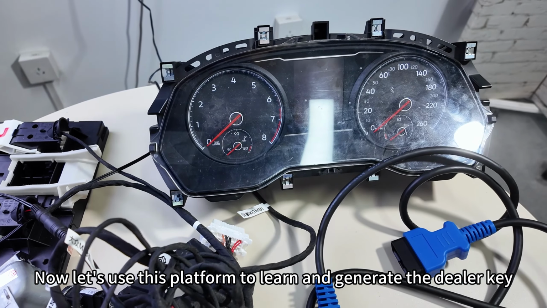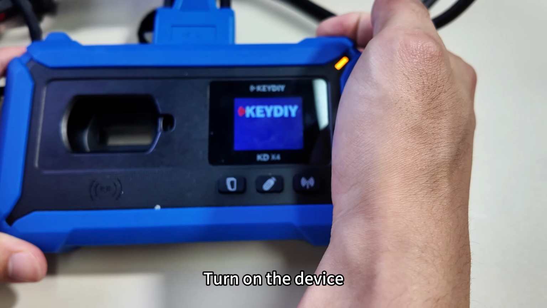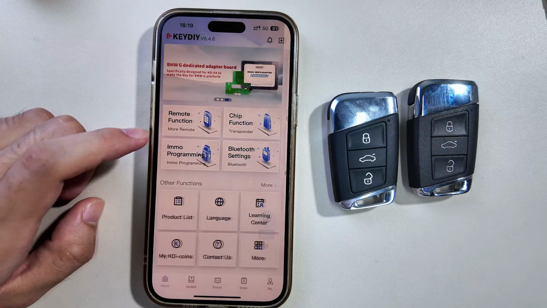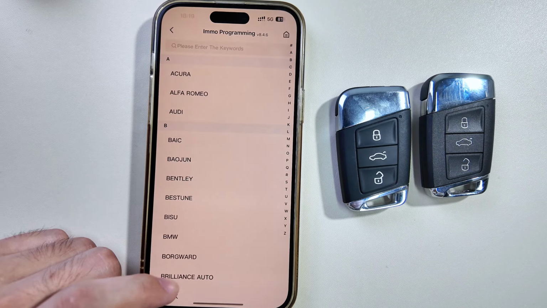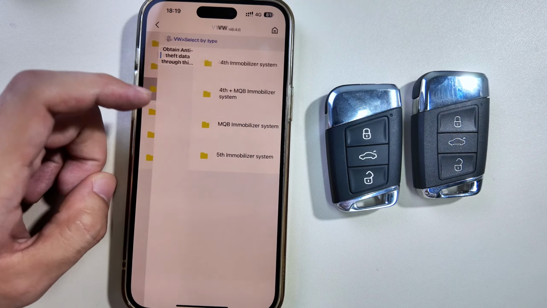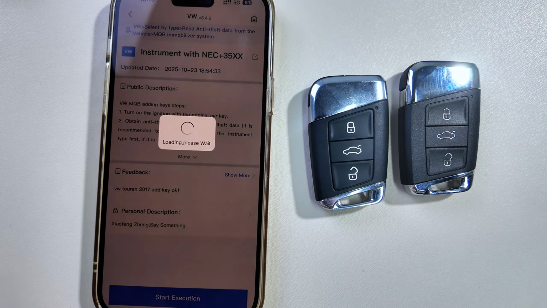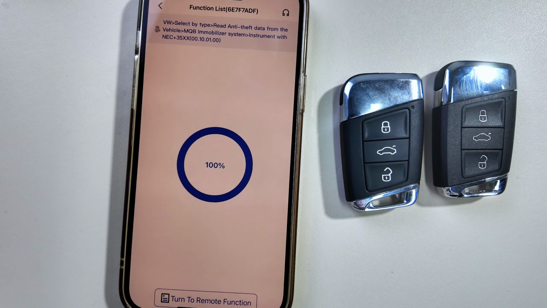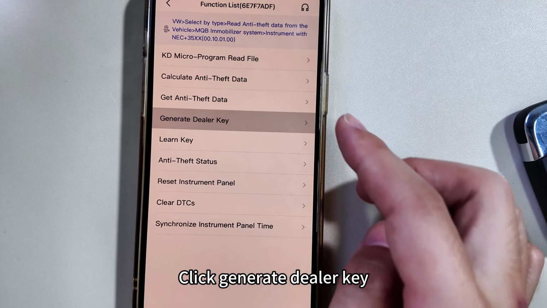Now, let's use this platform to learn and generate the dealer key. Now connect the OBD cable properly. Turn on the device. Click Immo Programming. Select the corresponding vehicle model. Click Generate Dealer Key.